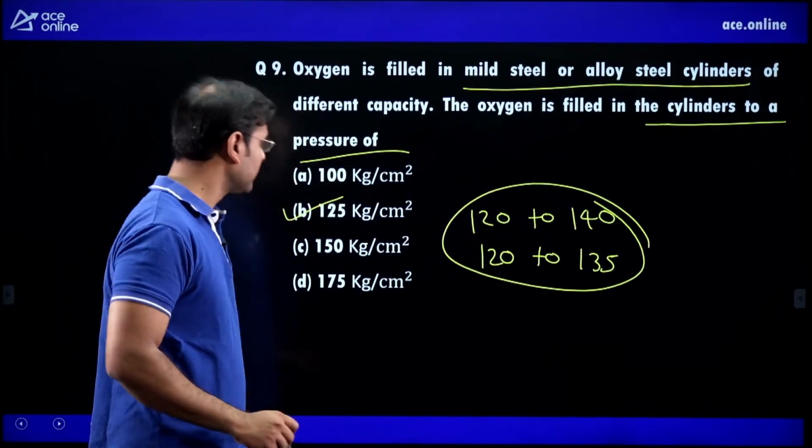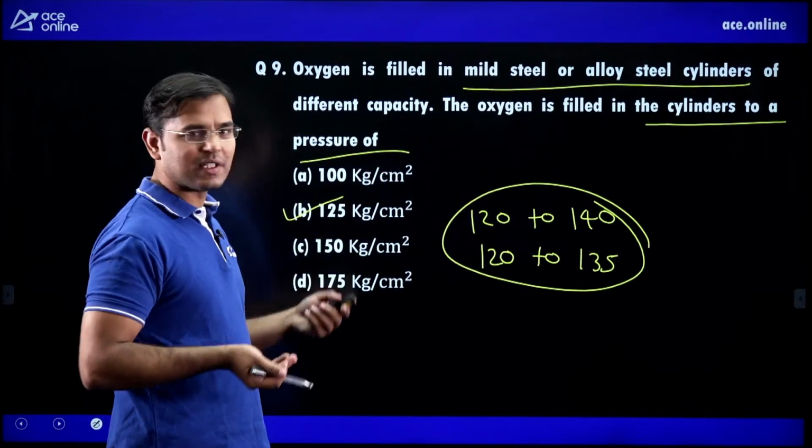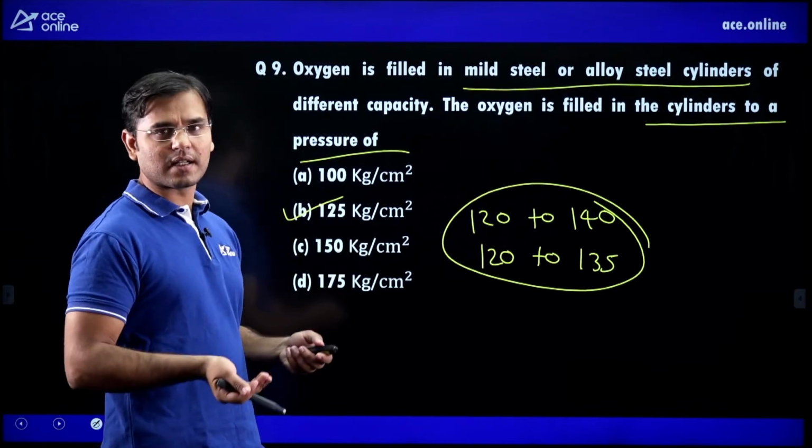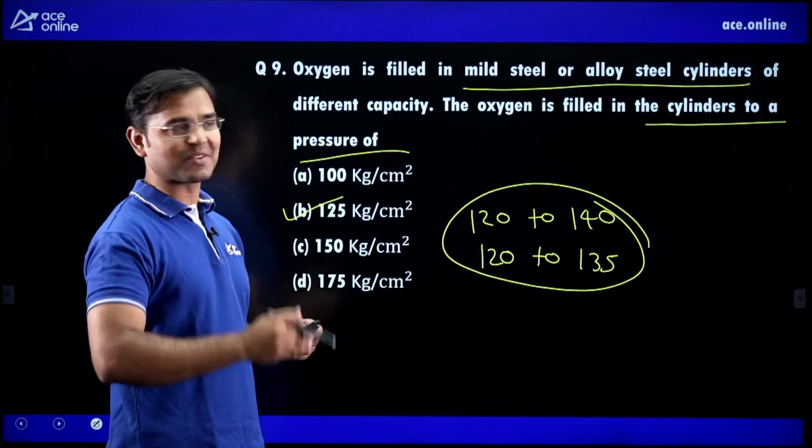Next question. Means oxygen is stored in the mild steel or alloy steel cylinder, means in the oxygen cylinder, at a pressure of 125 kilogram per centimeter square.